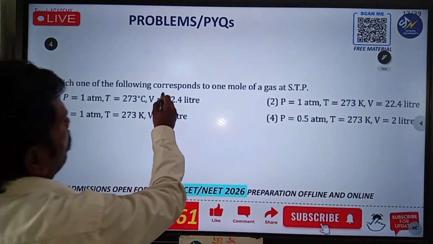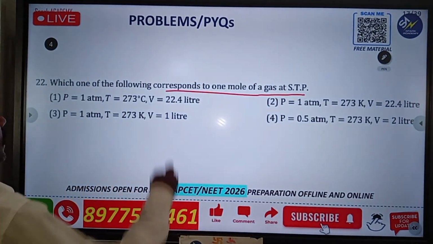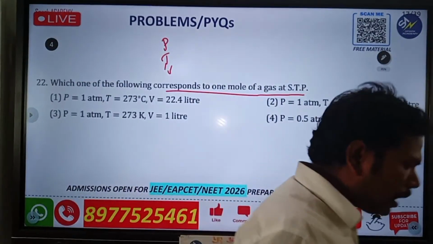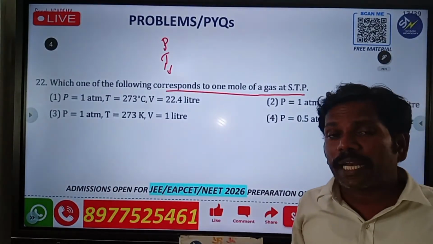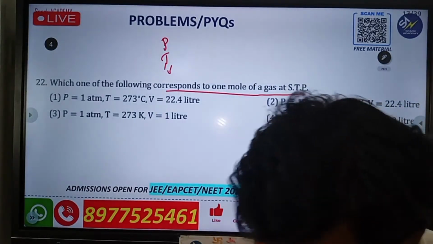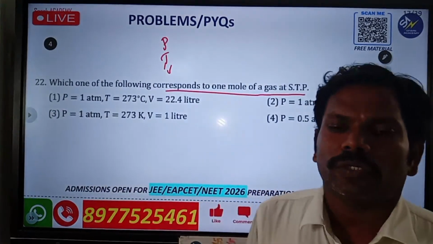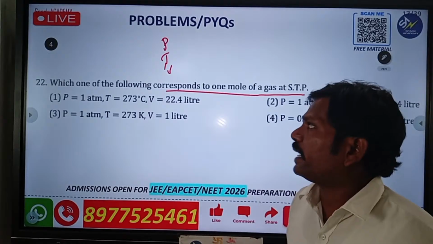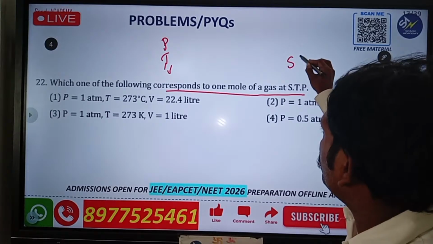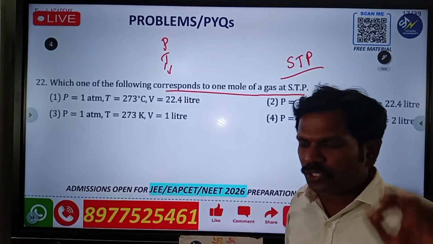Which of the following corresponds to 1 mole of gas at STP? They are asking the STP values P, T and V. Carefully observe all the options. It looks like a simple question, but I already told you units are also very important. STP means standard temperature and pressure.